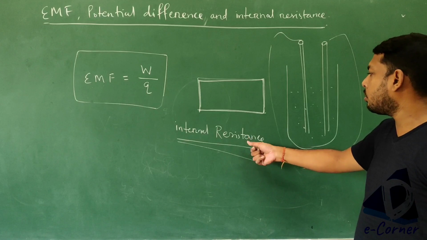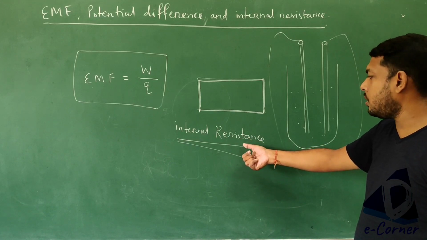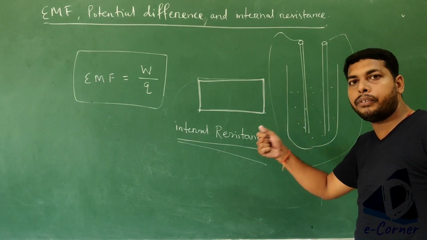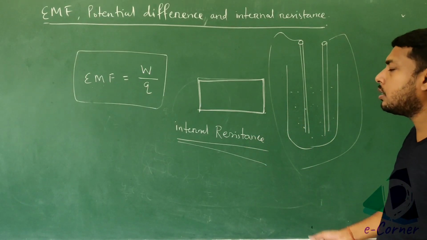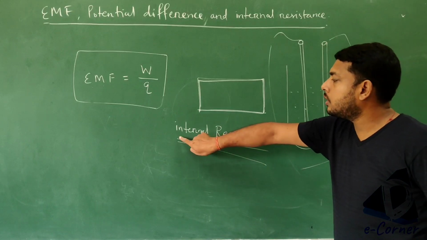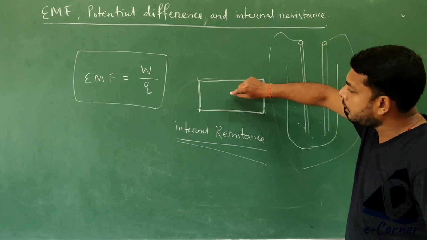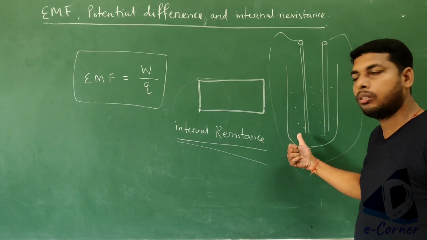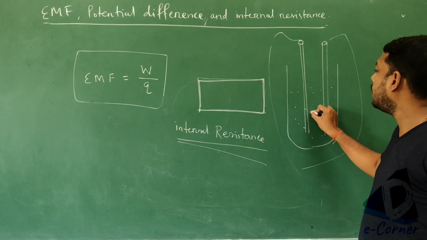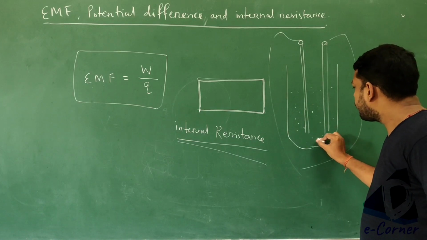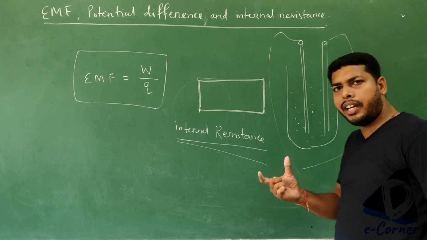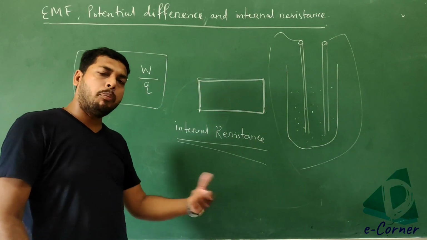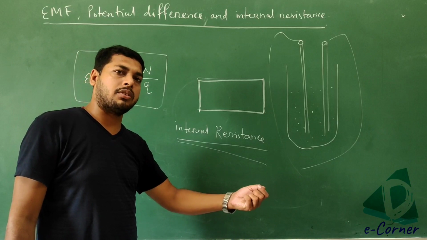Got it? So resistance can be defined as the virtue by which the flow of charge or the current will be opposed. So this is the internal resistance. Internal resistance is always offered by the battery or the cell. Why? Because it is the internal property of that material which opposes the flow of charge.